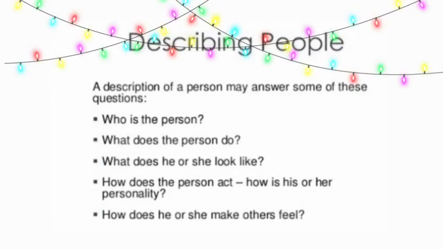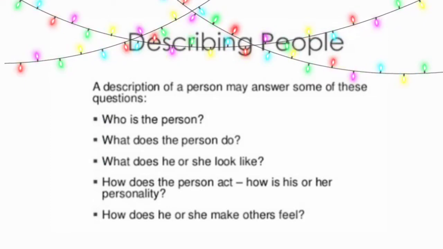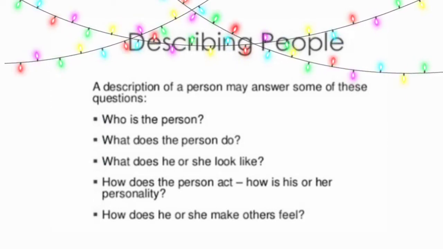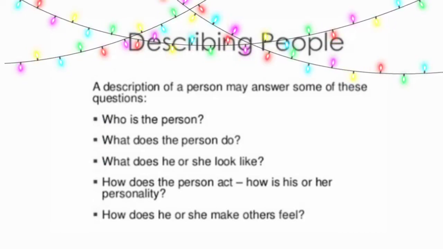To make it more understandable, you can say that a description of a person has to answer these questions. Who is the person? What does the person do? What does he or she look like? How does the person act? How is his or her personality? How does he or she make others feel? So if you can answer these questions properly, you will make a very clear description of that person.